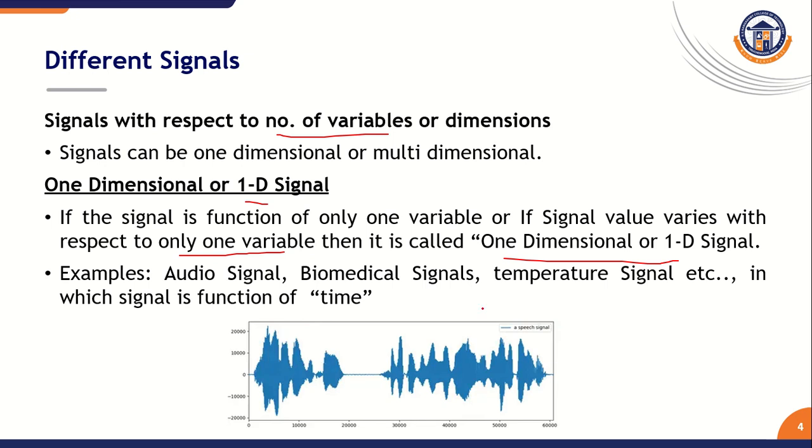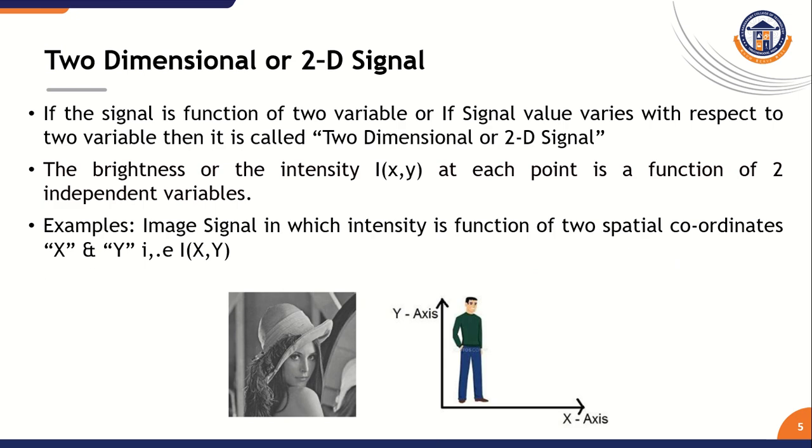Examples include audio signals, biomedical signals, temperature signals, etc. Mathematically we represent them as a function of time such as x of t. This is the x-axis, this is the y-axis. The x-axis represents t, so this is a function of t, that is x of t. With respect to a single variable, it comes under a one-dimensional signal.